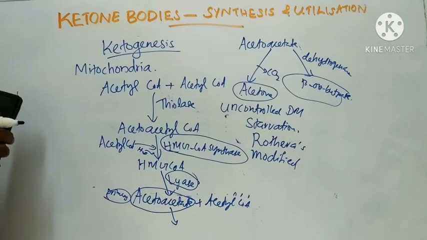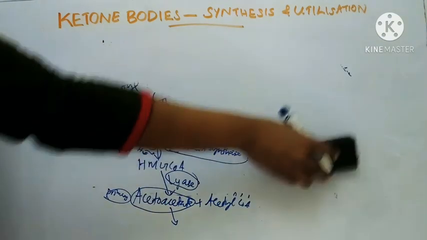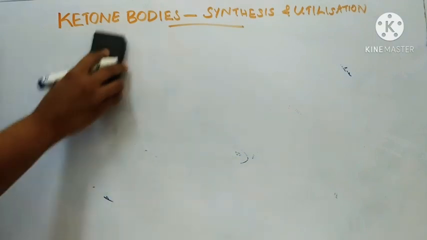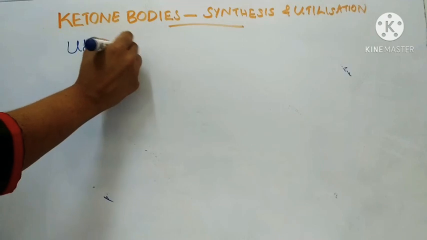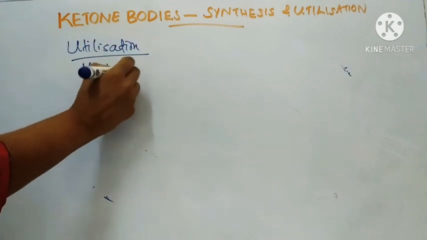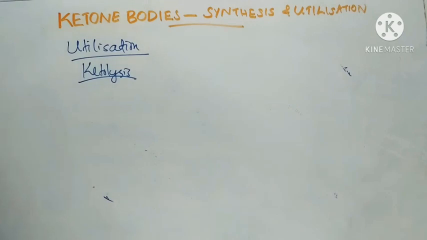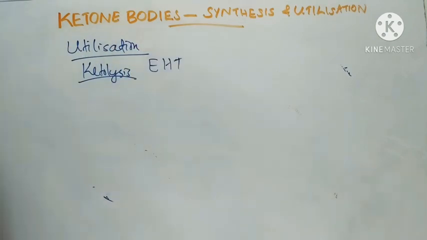Coming to the utilization of these ketone bodies, it is known as ketolysis. These ketone bodies are utilized by extrahepatic tissues as fuel.